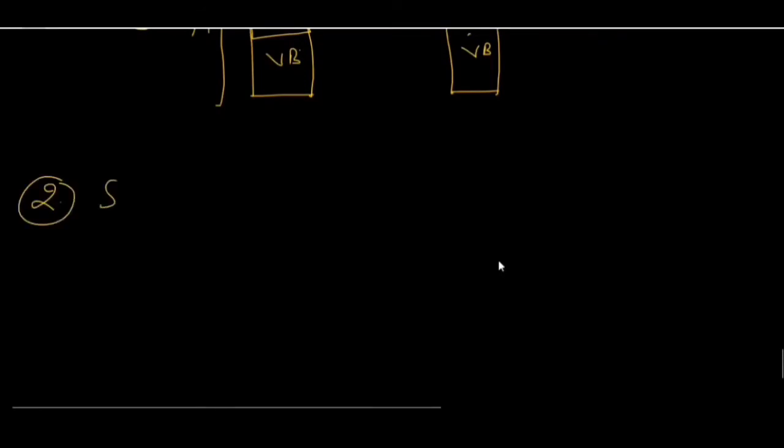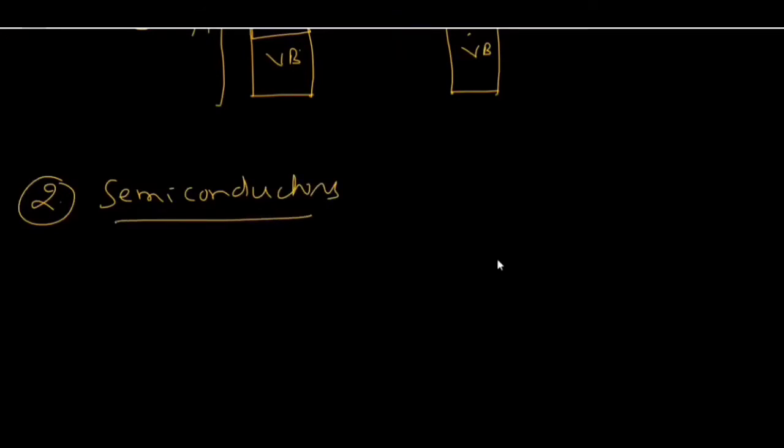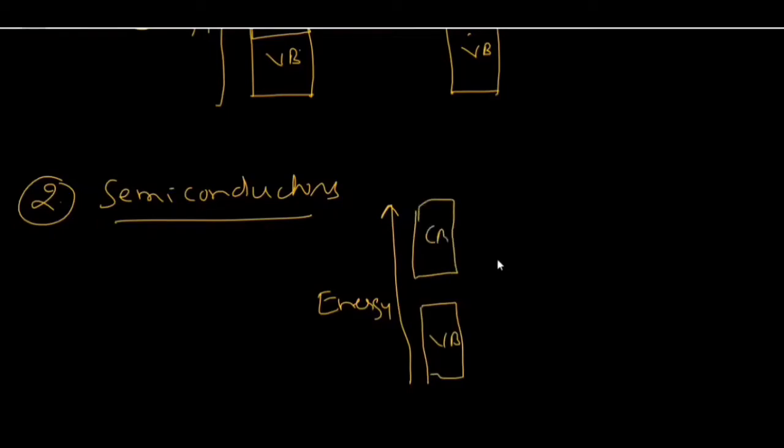Second term is semiconductors. So what are semiconductors? Those substances in which energy gap between valence and conduction band is more than that of conductors. That is, the energy gap between valence and conduction band is more than in conductors, so that a small number of electrons can jump from valence band to conduction band. So suppose this is valence band, this is conduction band. You can see this is the energy gap.